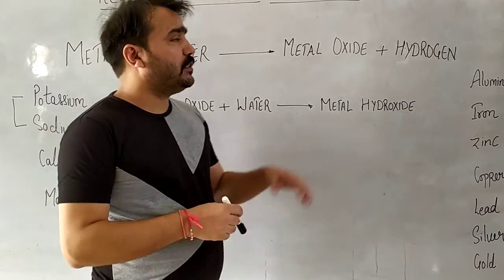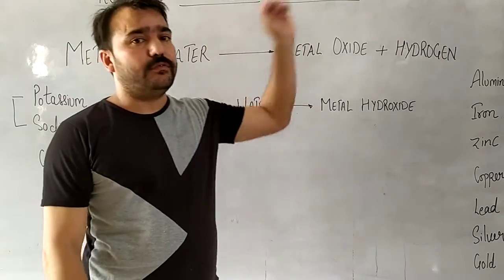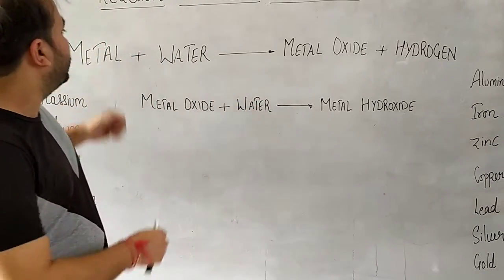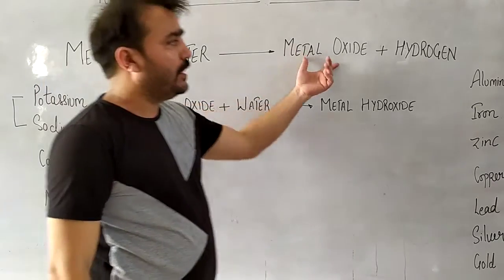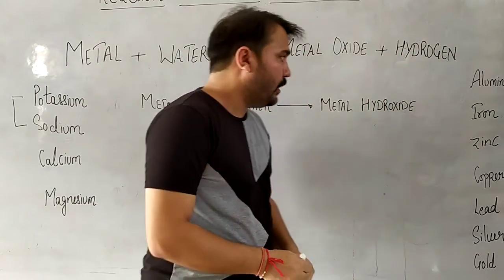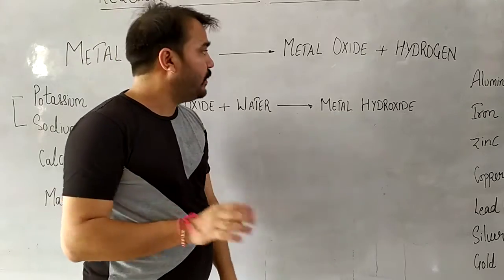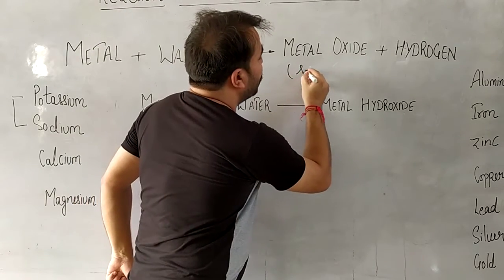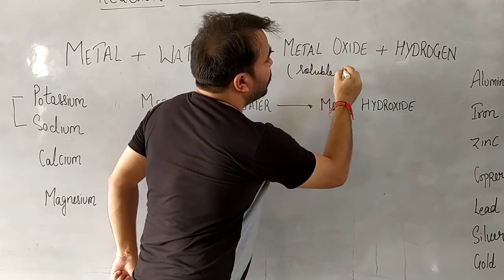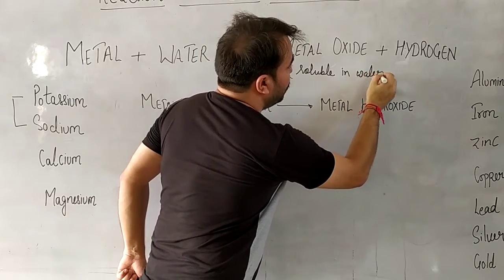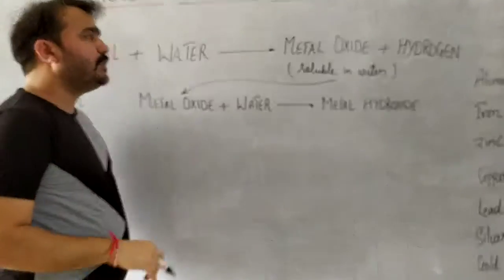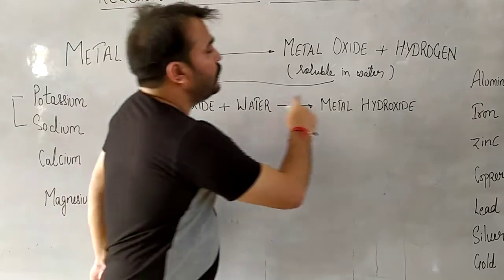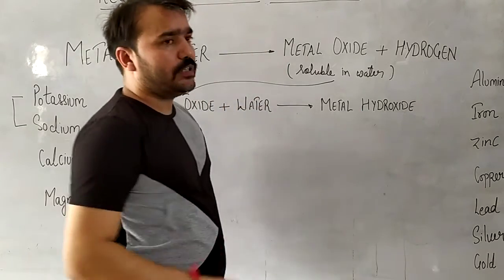In this section, we will study the reaction of metals with water. The general reaction for metals with water is metal plus water forms metal oxide and hydrogen. Now, hydrogen gas is produced in this reaction, but what happens when the metal oxide is soluble in water? If it is soluble in water, then it proceeds with another step in the reaction, and when it dissolves in water, it forms metal hydroxide.